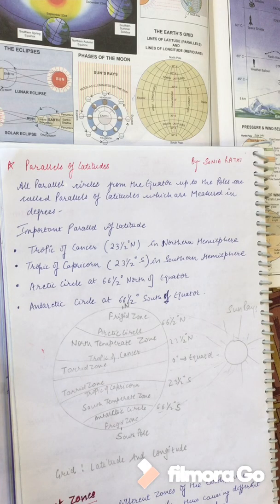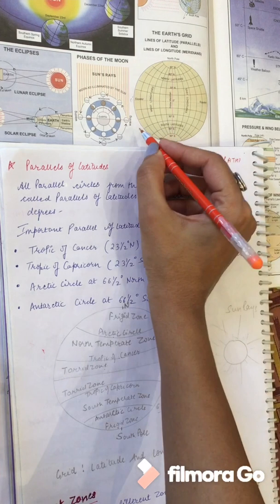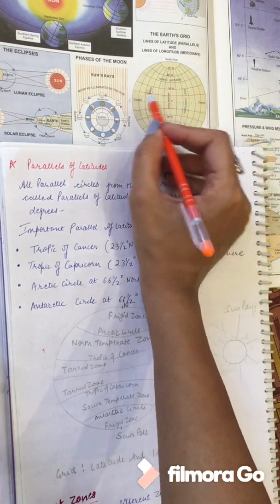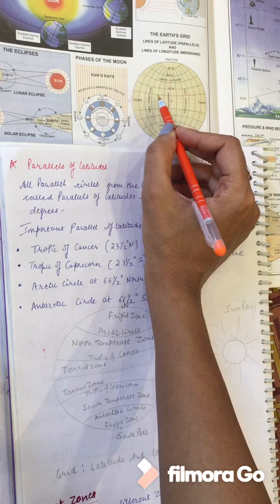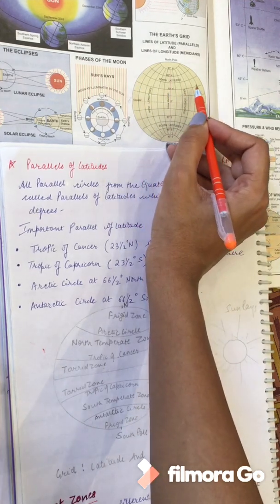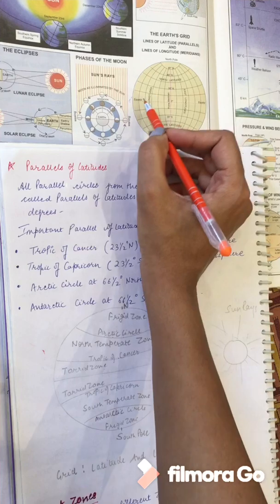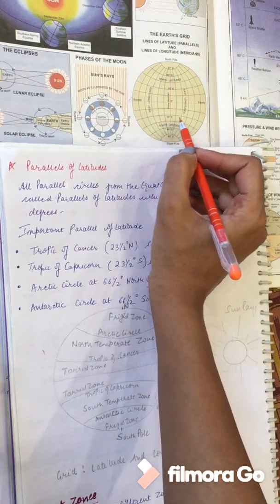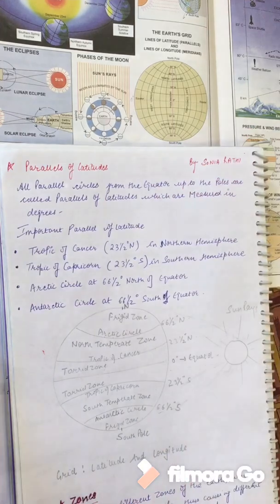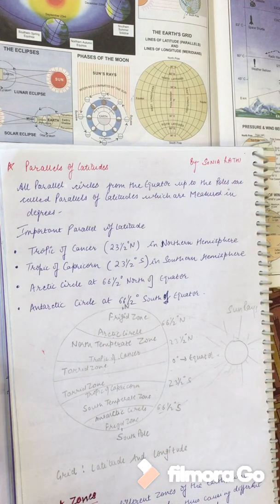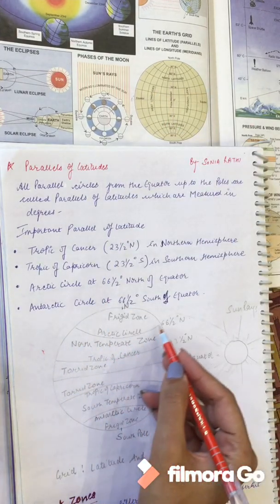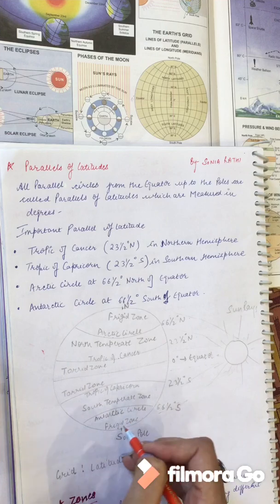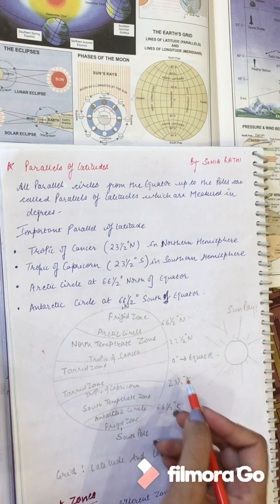Now we will be talking about the parallels of latitude. What are they? This is the equator, and if we keep drawing the parallel lines from the equator to the poles, all the parallel lines from the equator to the poles are called parallels of latitude, and they are measured in degrees.